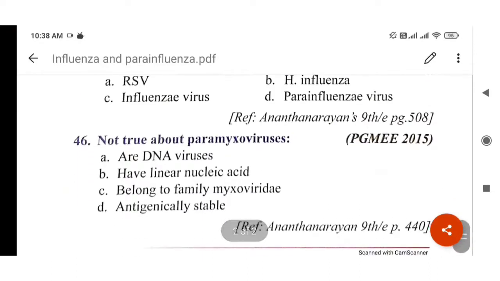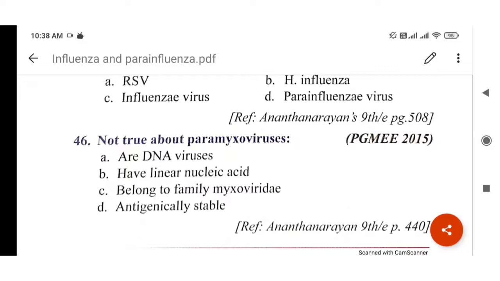Next question. Not true about paramyxovirus. The options are: DNA virus, linear nucleic acid, belongs to family Myxoviridae, and antigenically stable. Which is wrong?